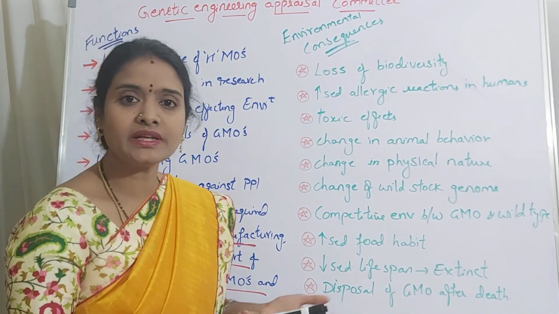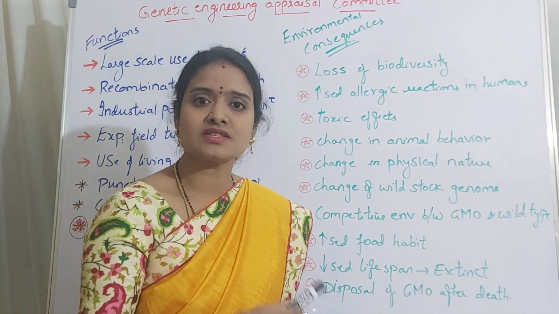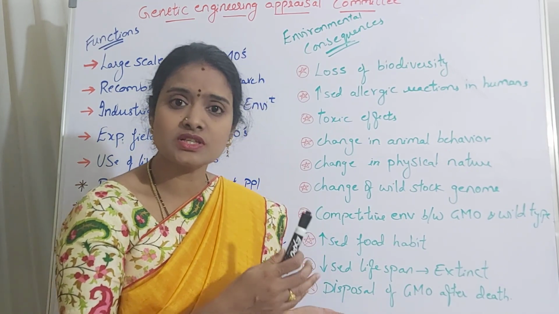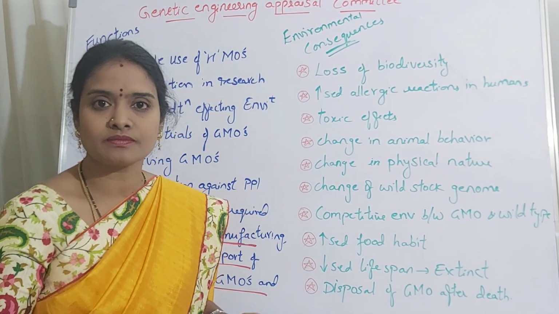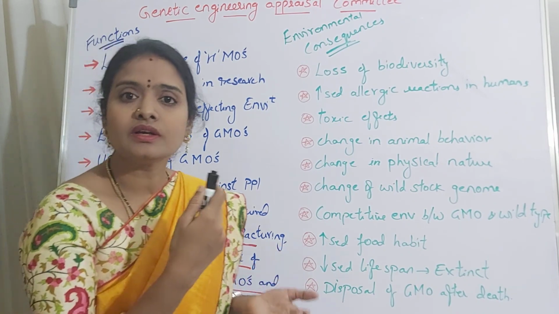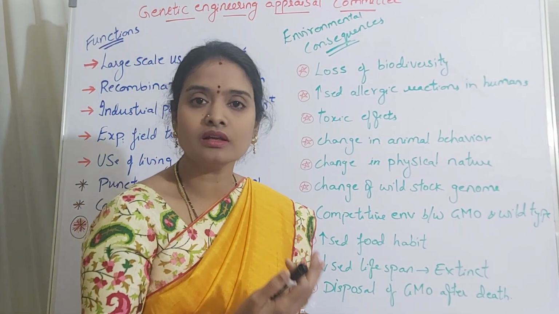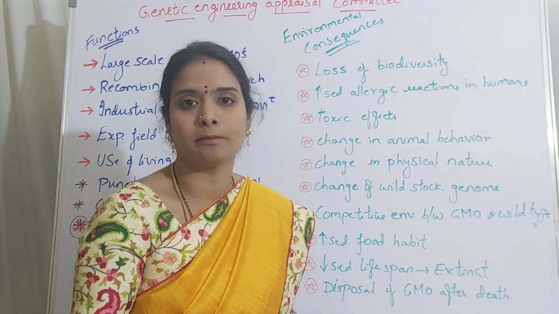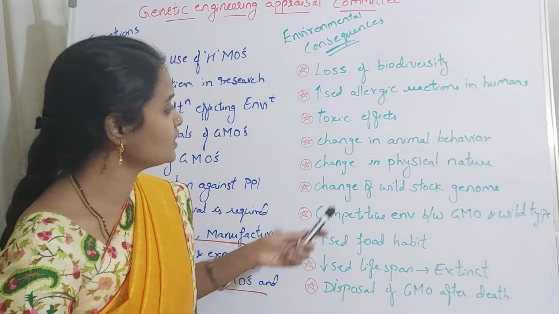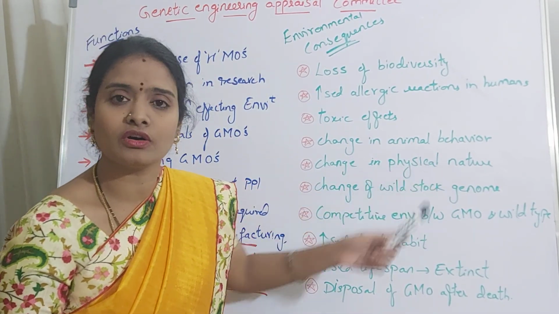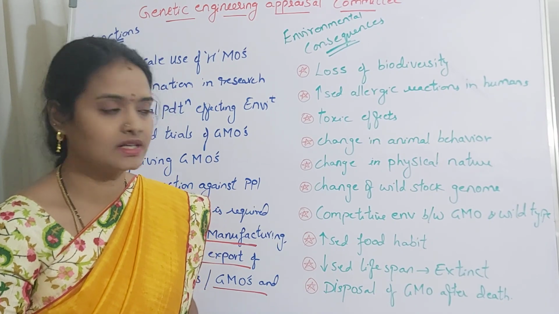For example, in the case of fishes, the size of a normal fish is increased 2 to 4 times, because of which the increased size fishes are losing their ability to swim, right? So like that, you are changing the physical nature of genetically modified organisms.